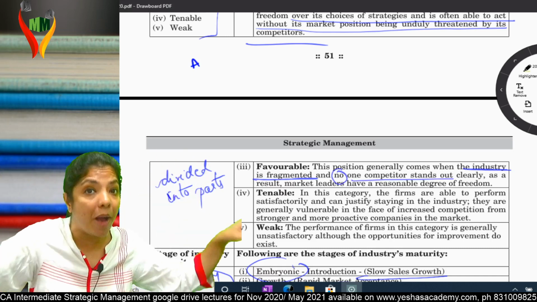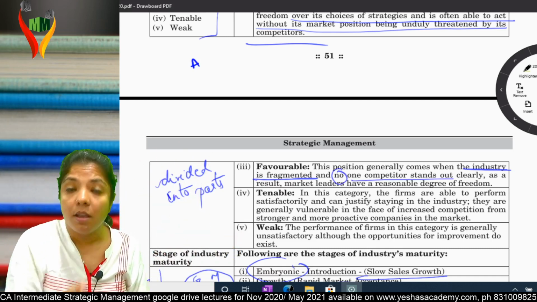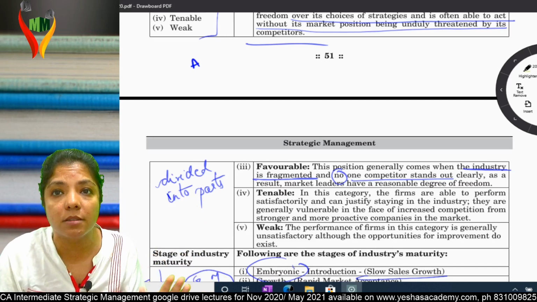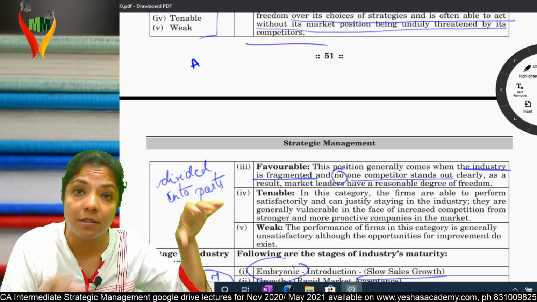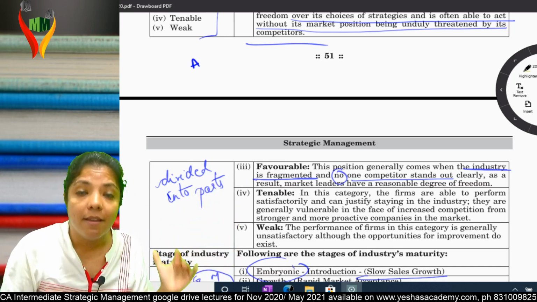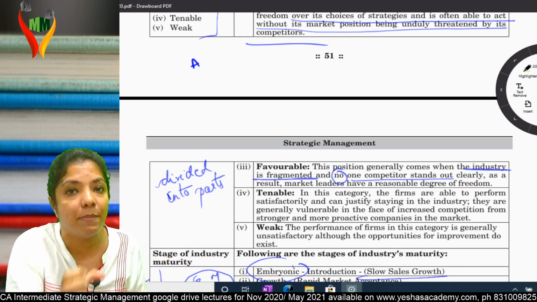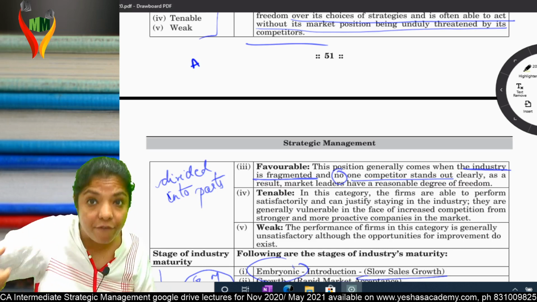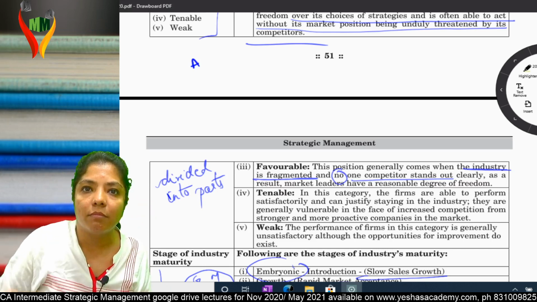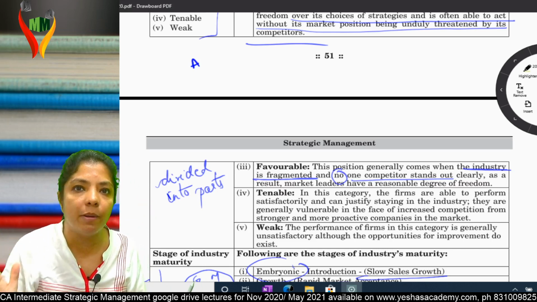When it is divided into parts, there is no one person; every part has its own person enjoying that part. For example, if I bring a cake in the class and cut it into pieces, I fragmented the cake, and everybody gets one piece. So all are having a favorable position.